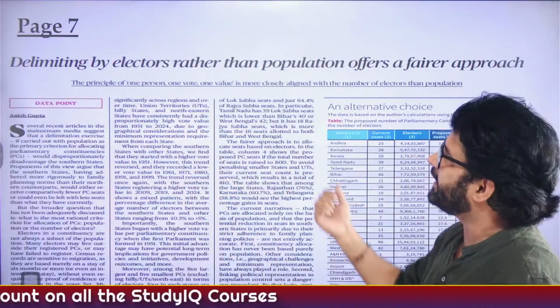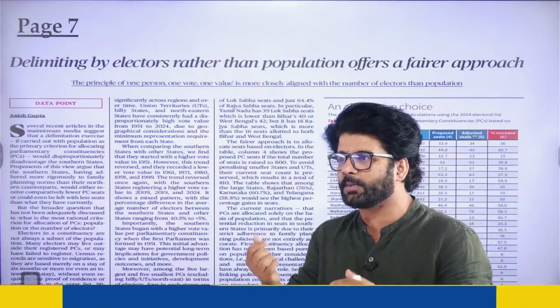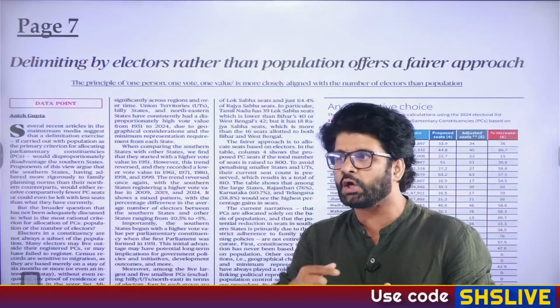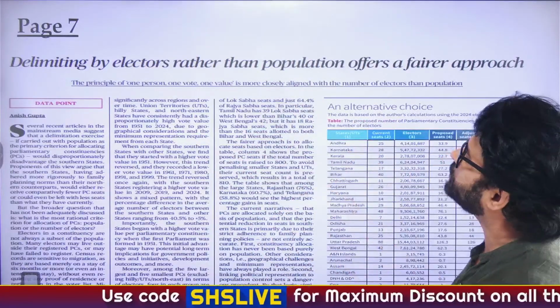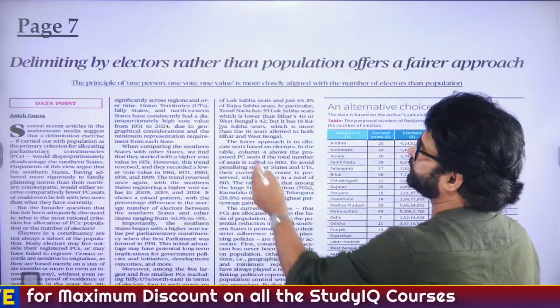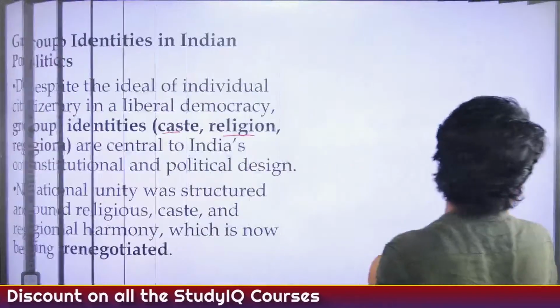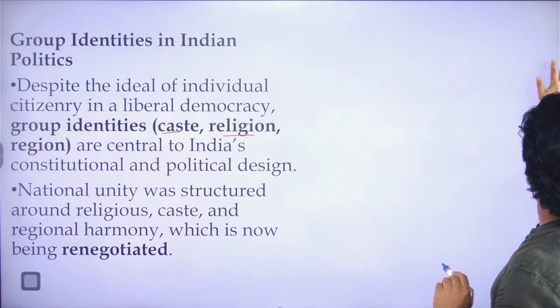They are interconnected. In the page 6 editorial, we saw how the author is saying population as a criteria is not good for future delimitation. And here in page 7, we are getting the solution. If not population, then what? The answer is electors. Electors means people who are eligible to vote. Let's try to understand this article, then we will go into the intricacies of it.